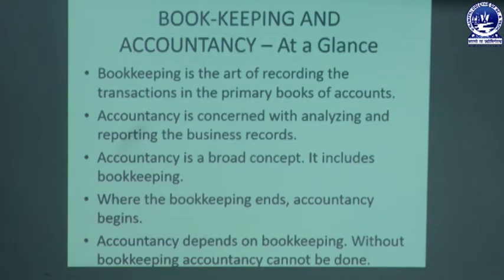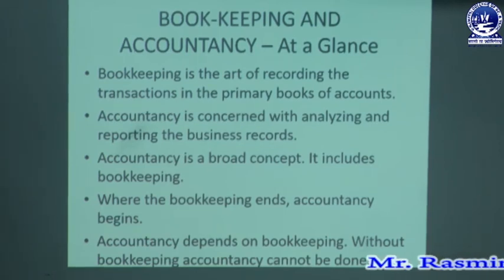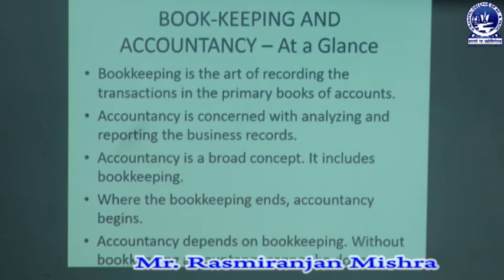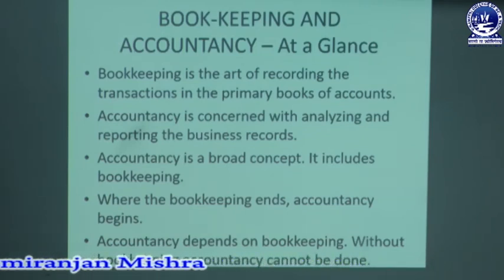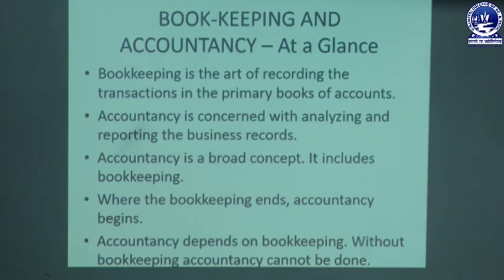So we can conclude that the work of an accountant is very wide, as accounting covers the entire activities and includes bookkeeping; where bookkeeping ends, accounting starts. Bookkeeping is only the art of recording, the primary part, but accounting is the secondary part, and that includes all activities. Accounting is concerned with analysis of transactions and reporting of records or business information. It is a very broad concept and includes the work of bookkeeping also. So where bookkeeping ends, accounting starts.